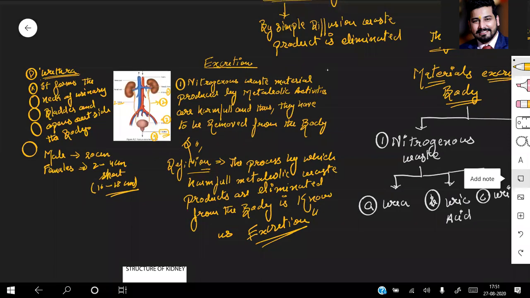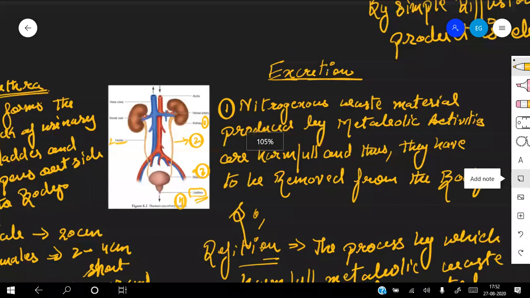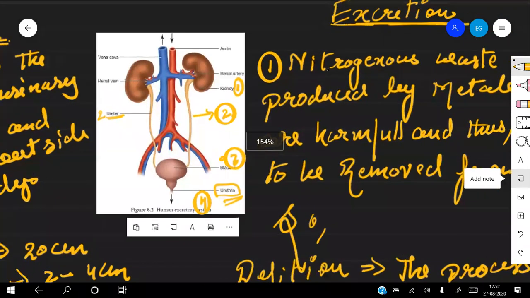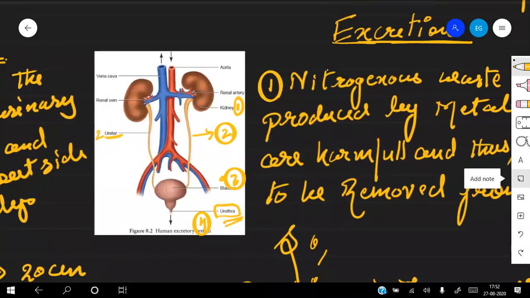Now let's go into detail about the structures. Before moving further, first of all, let us mark the rest of the structures which were left in the excretory system. In the previous lecture, we studied the cardiovascular system and the double circulation of the heart, and we also went through the 3D structures. So first of all, what is this? This is the aorta, and which side of the heart is it coming from? Tell me.